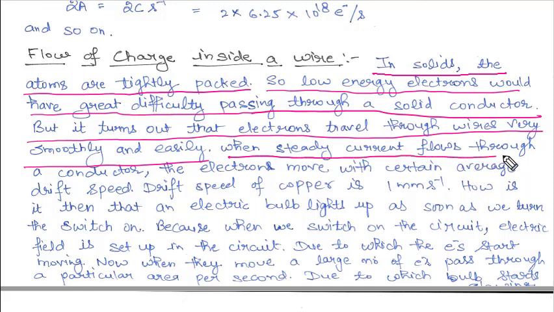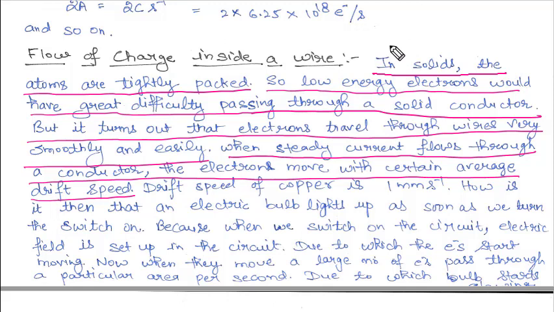When a steady current flows through the conductor, the electrons move with a certain average drift speed. Clear? So first we will talk about the drift speed. Now what is drift speed? It is the actual speed of the charge in a wire. That means the speed with which the electrons are flowing in a wire. That is called drift speed.